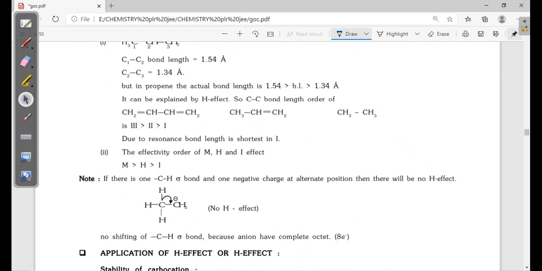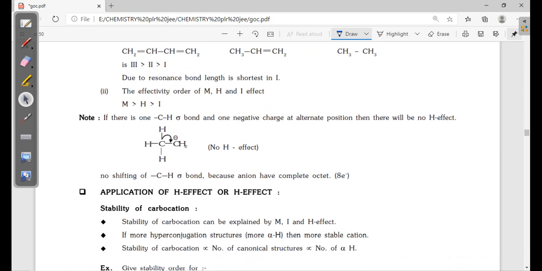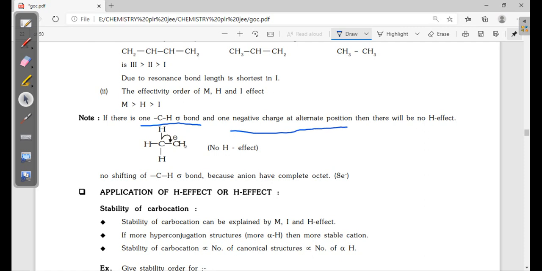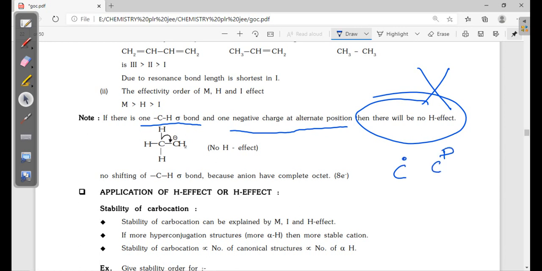Now, if there is one CH sigma bond and one negative charge at an alternative position, then there will be no hyperconjugation. See, the sigma bond cannot shift here. That's why hyperconjugation is possible in case of C dot, C plus, and double bond. The requirement is alpha hydrogen.